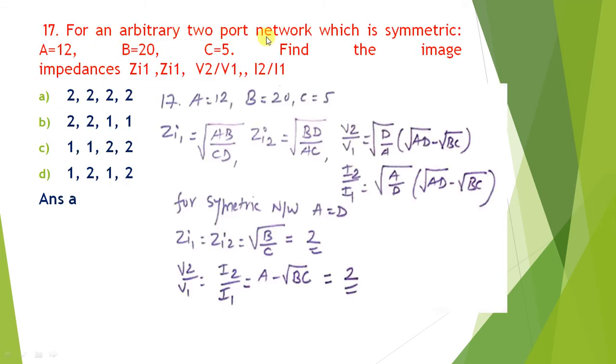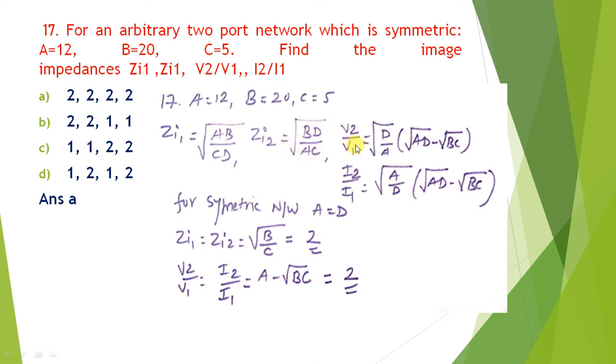For an arbitrary two-port network which is symmetric, the values of A, B and C are given. Find the value of image impedances Zi1, Zi2, V2 by V1 and I2 by I1. The equation of Zi1 is the square root of AB upon CD. In case of ABCD parameters, Zi1 is given as the square root of AB by CD and Zi2 is given as the square root of BD by AC.